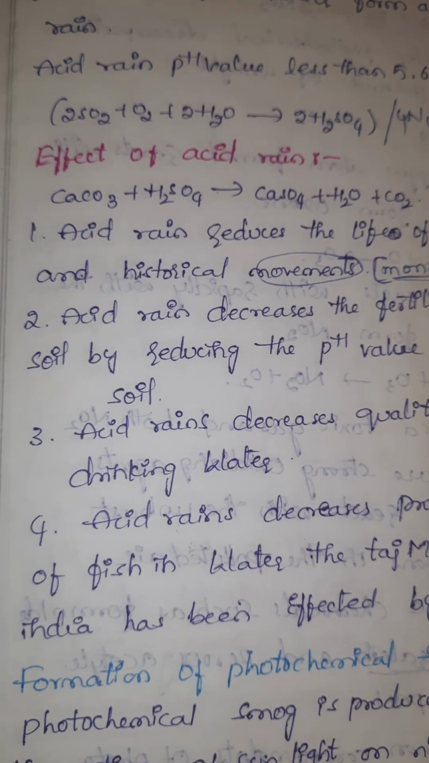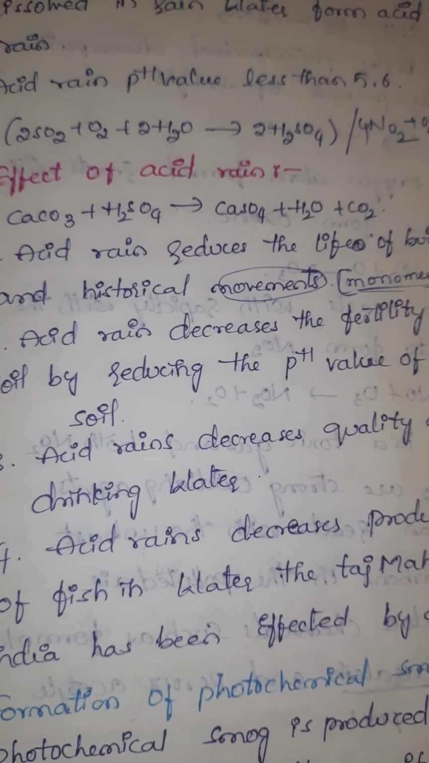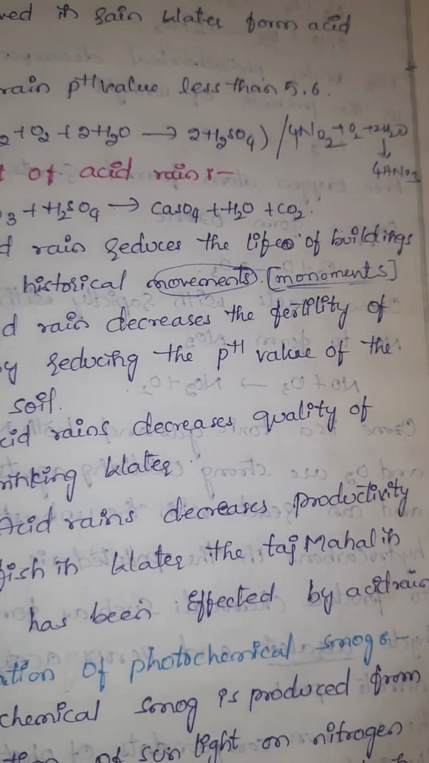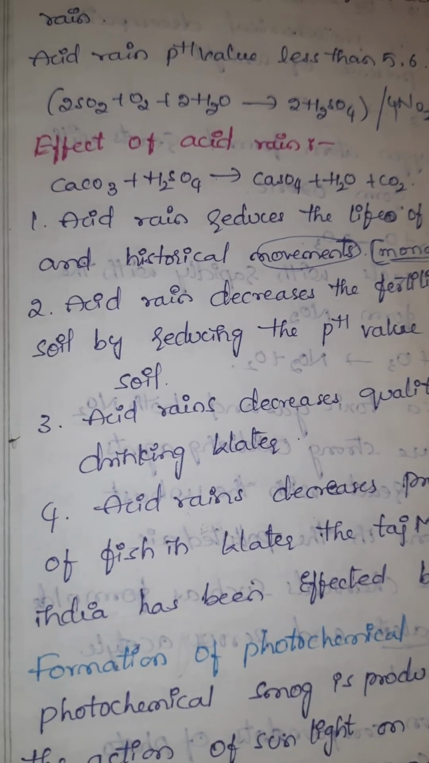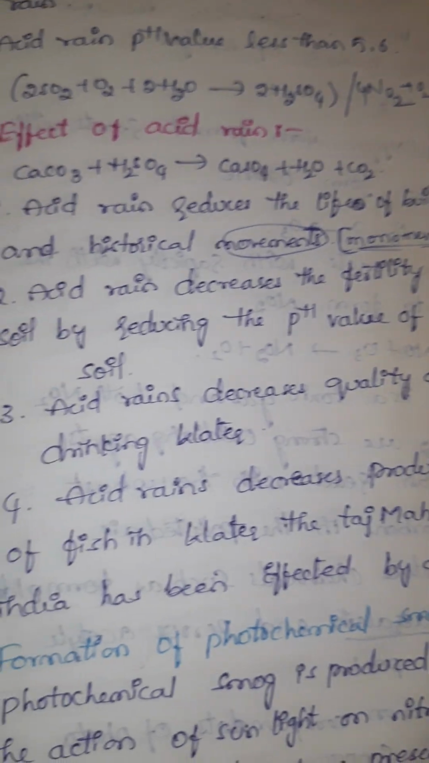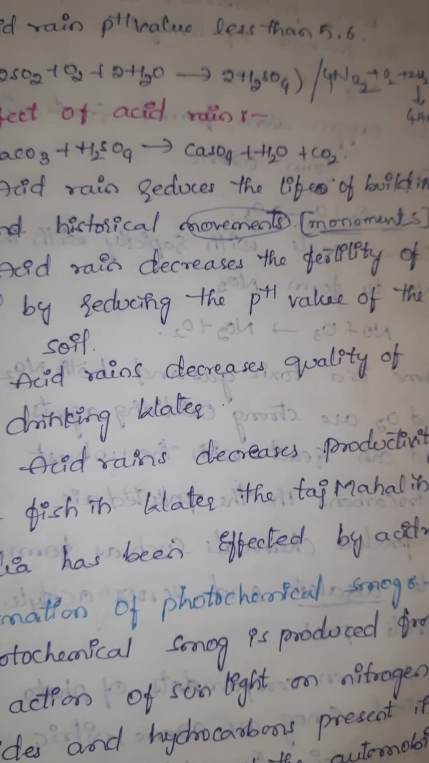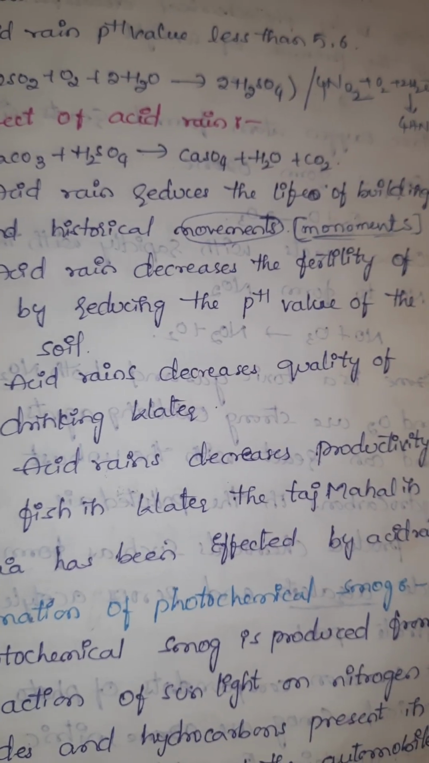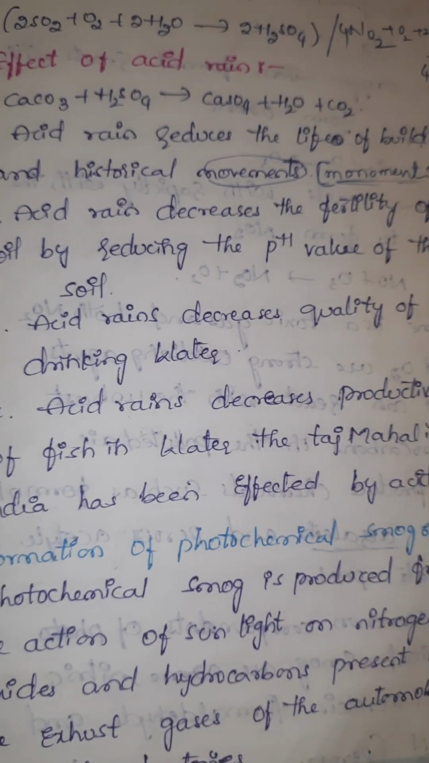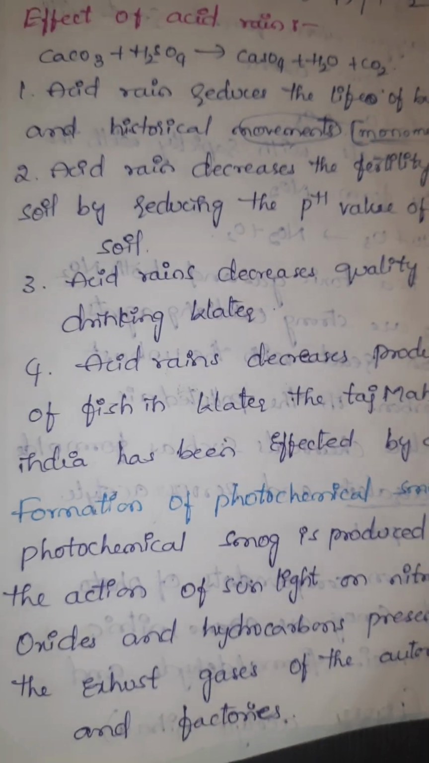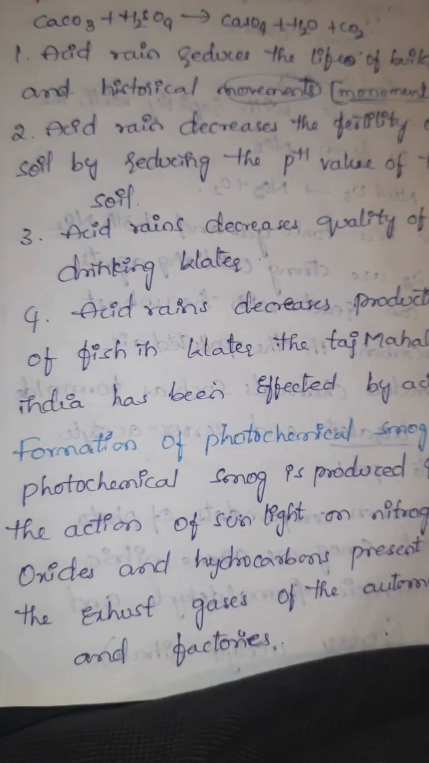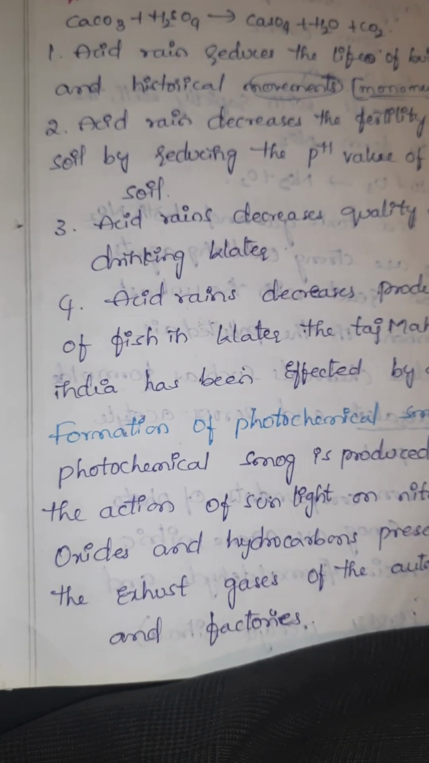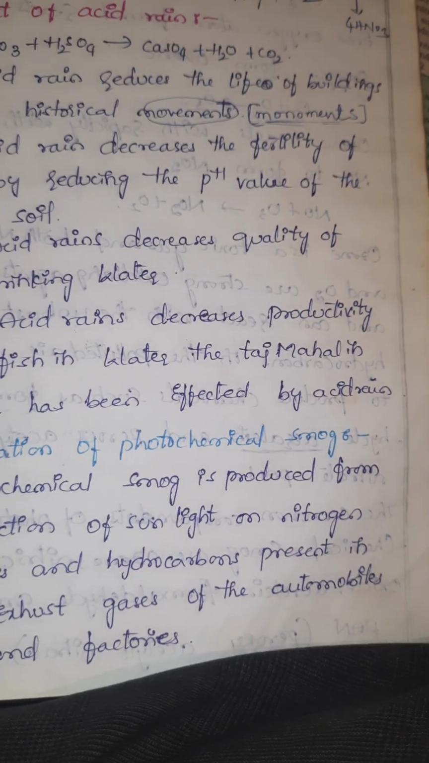Calcium carbonate reacting with sulfuric acid forms calcium sulfate, H2O and CO2. Acid rain reduces the life of buildings and historical monuments. Acid rain decreases the fertility of soil by reducing the pH value of the soil. Acid rain reduces the quality of drinking water and decreases the productivity of fish in water. The Taj Mahal in India has been affected by acid rain.